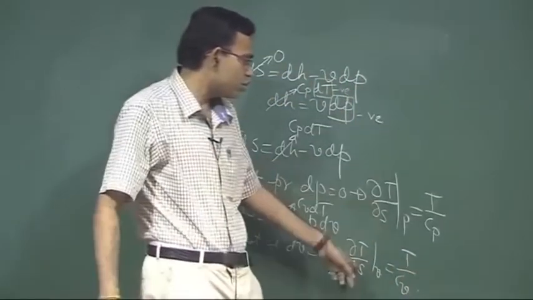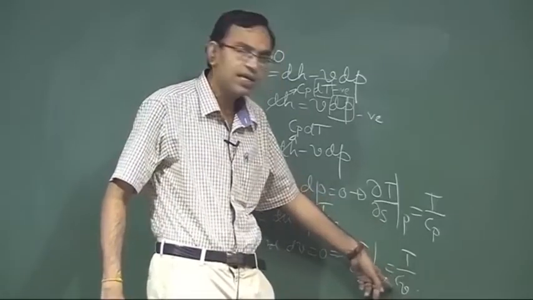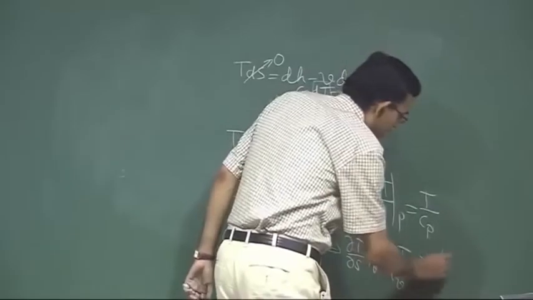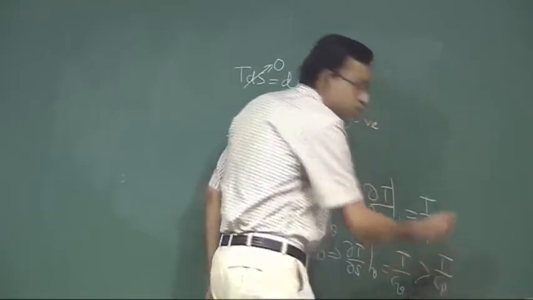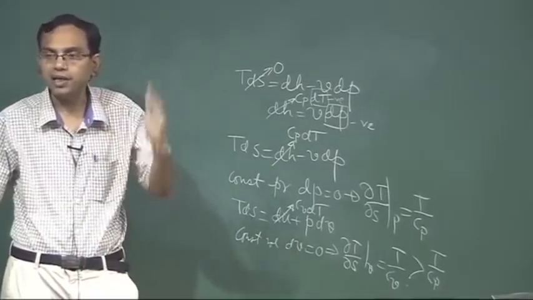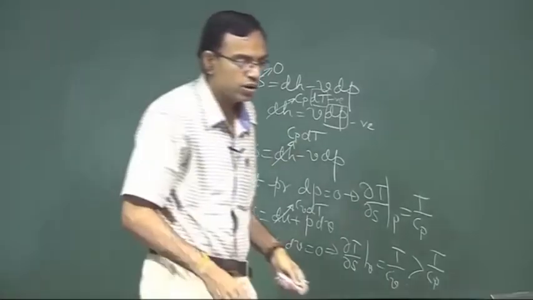So, out of these two, which one is more? Because Cv is less than Cp, so T by Cv is greater than T by Cp. So, constant volume line in a TS diagram must be steeper than the constant pressure line. So, if you look into the diagram here, AC must be constant volume and AD must be constant pressure.